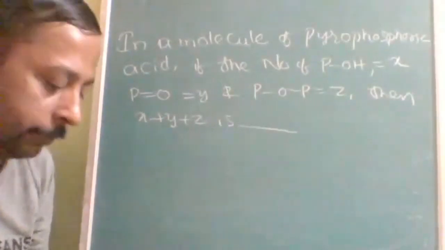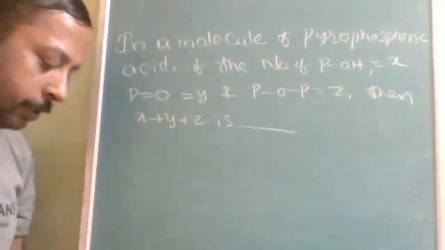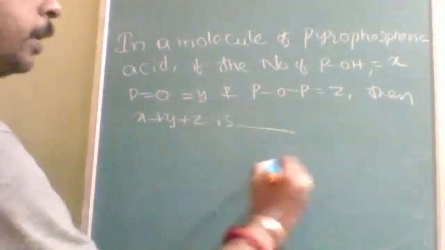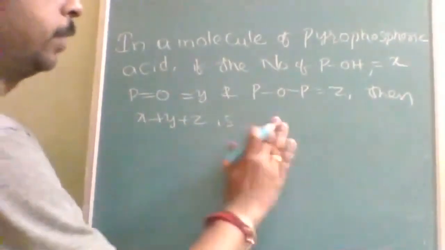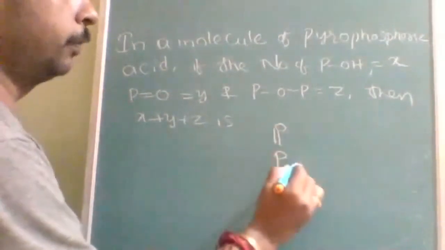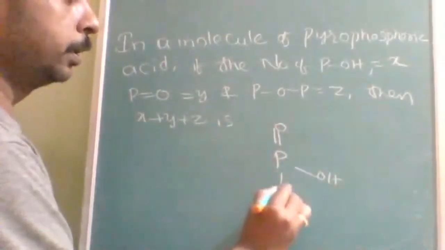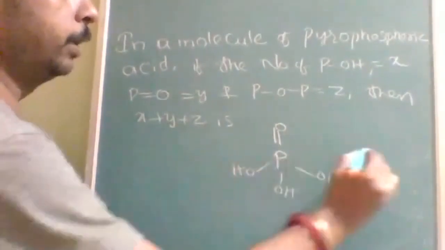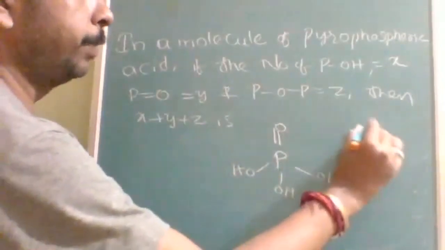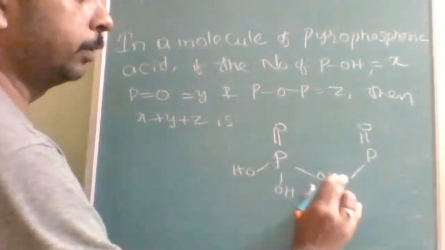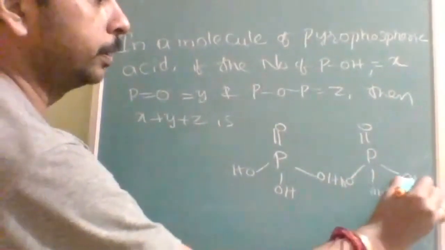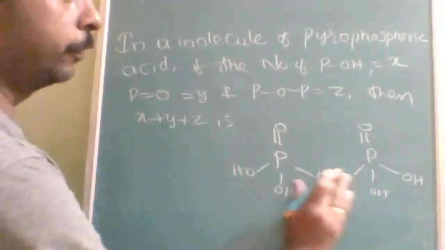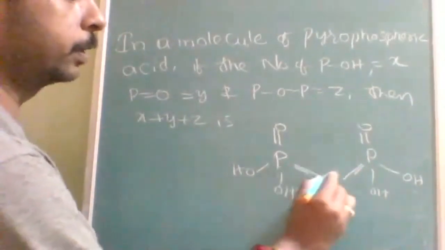So here, first of all, you should be able to draw the structure, then only you will go for it. Understood? Pyro means removing the water molecule from 2 moles. Actually, phosphoric acid is, see this technique every time I explain, but the people don't want to remember or don't want to use, I think. Okay? So this is the H3PO4. So if I remove water molecule, this is the structure.